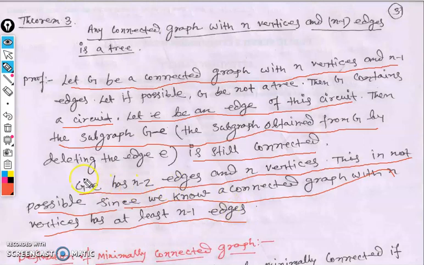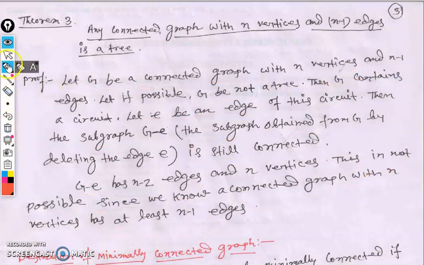But still we can find a graph G minus E, which is a subgraph of the graph G, with n minus 2 number of edges while the number of vertices is n, and still it's a connected graph. It should not be possible. So our assumption is wrong. What is our assumption? Our assumption is that G is not a tree. So G should be a tree. Clear? So move to the next case.